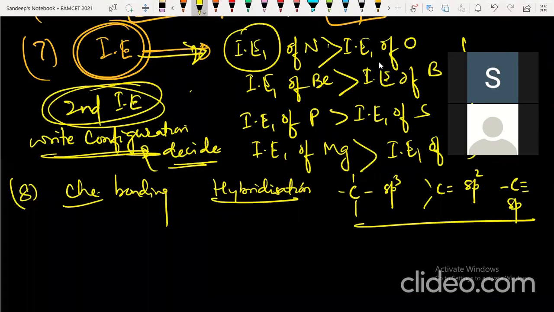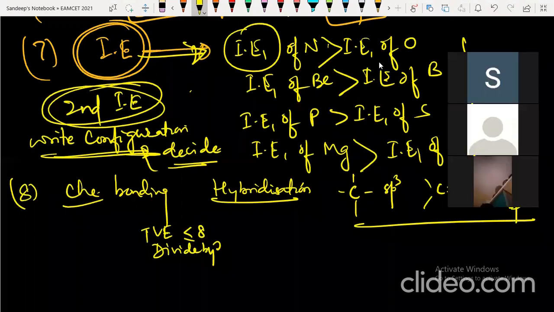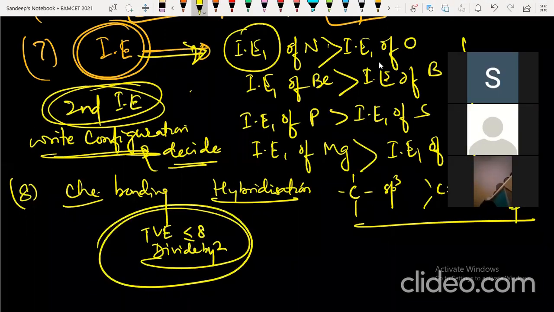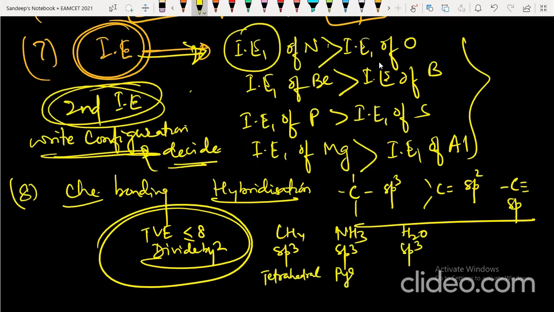This is the organic part which you can expect. Another is total valence electrons: if less than or equal to 8, then divide by 2. Keep in mind that methane is sp3, ammonia is sp3, H2O is sp3. All are sp3, but the shape is changed. Methane is tetrahedral, no lone pair. Ammonia is pyramidal. Water is bent.